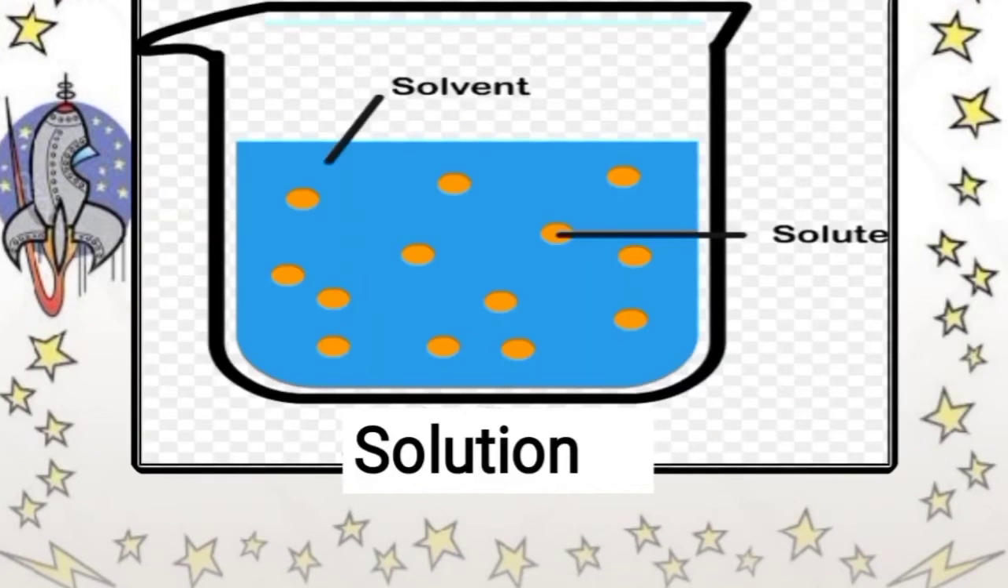Now let's revise what is solute, solvent and solution. A solution is formed when two or more substances mix together such that they are evenly distributed. The substance that dissolves is called the solute. The substance in which the solute dissolves is called the solvent. A solute and solvent together form a solution.